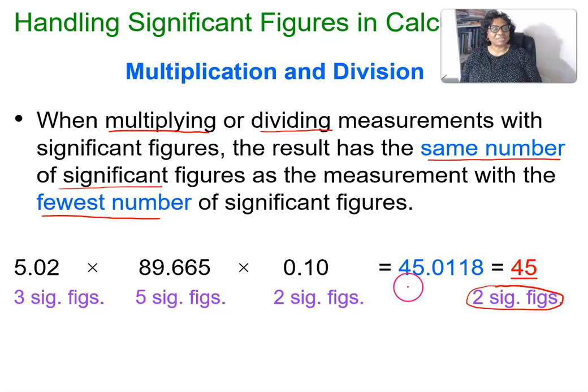Now, when we put our digits in the calculator, this is what it gave us, 45.0118. But because we already know that our answer must be in 2 significant figures, we cross out the rest and write 45. So our answer will be recorded as 45.